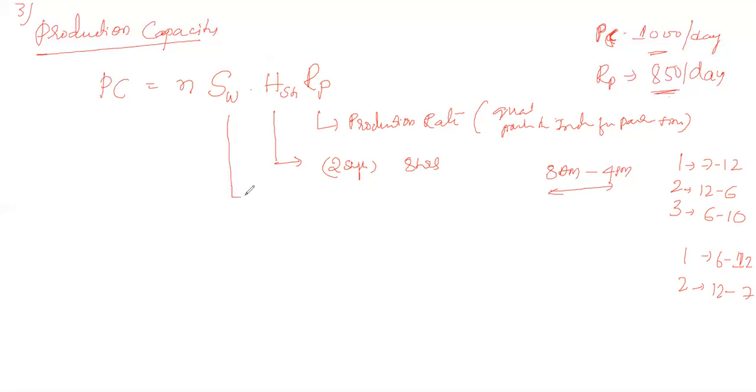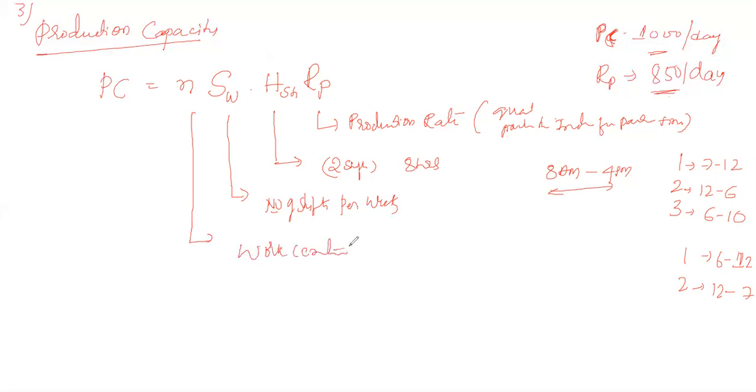And S of W is the number of shifts per week. So every week, how many shifts are available? That is the number of shifts per week that is considered. And here n represents the number of work centers.